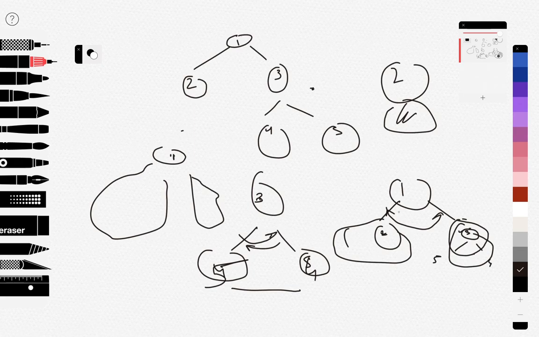I don't know why I made that example, but what I wanted to say is that you go down the path of every child, then you assume that you are the root, you make that child the root node, you solve the problem of that child, and then while coming up you combine all those solutions. So that is what we are doing here. First we are flipping this subtree which has 3 as its root node, then we are flipping this subtree which has 2 as its root node.